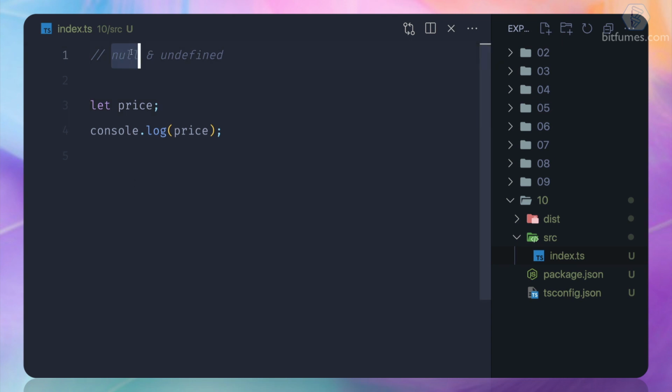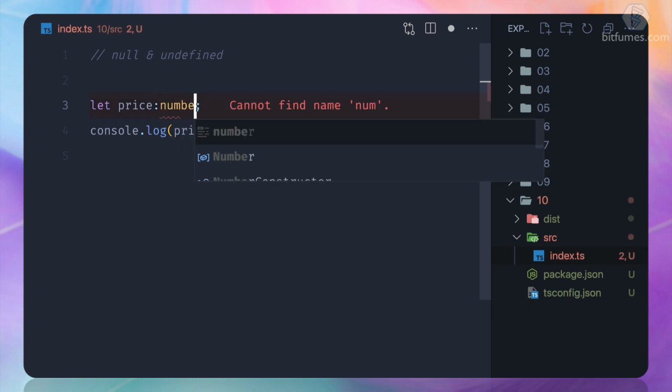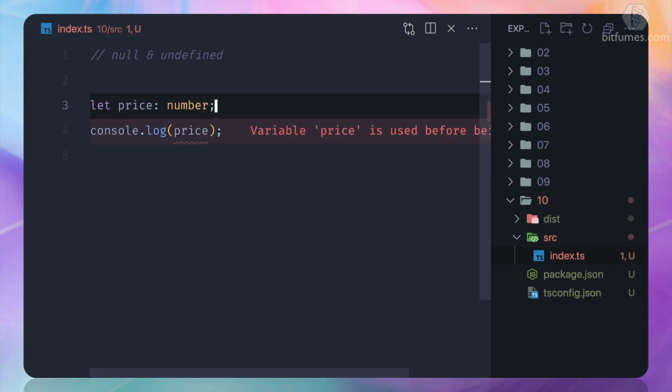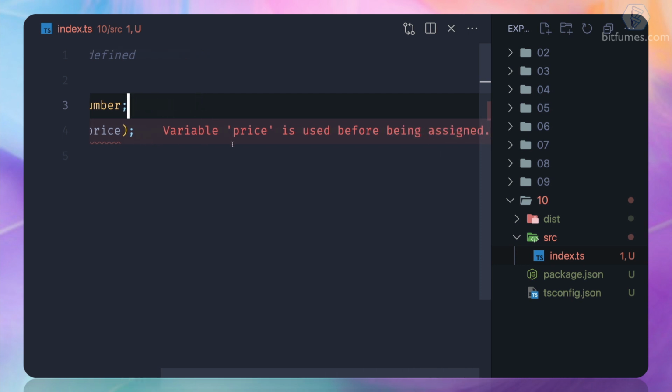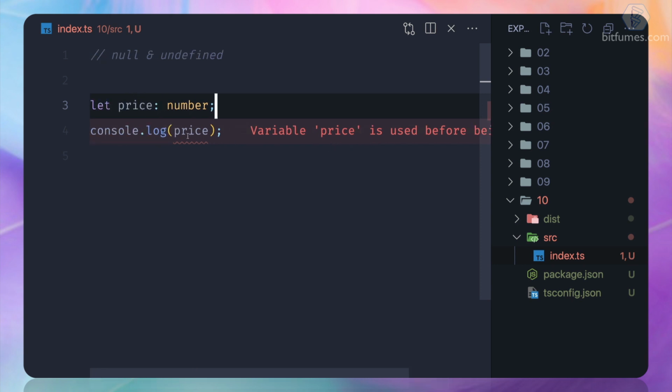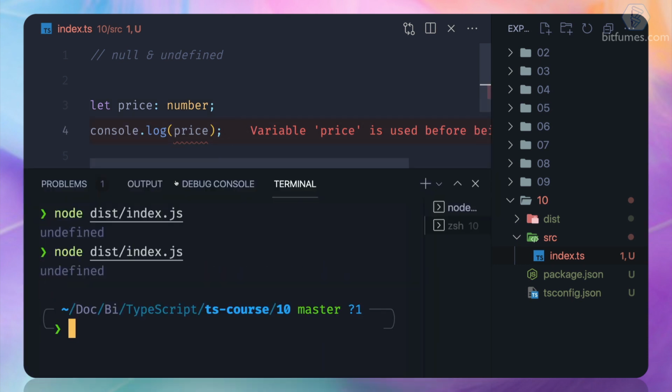So what is null then? We will talk about null, but before that, what if I provide a type for this variable? At this time also, variable price is being used before being assigned. That's a different thing, but even after that, we are getting undefined. Why is this happening?